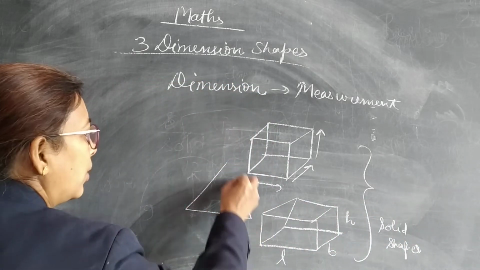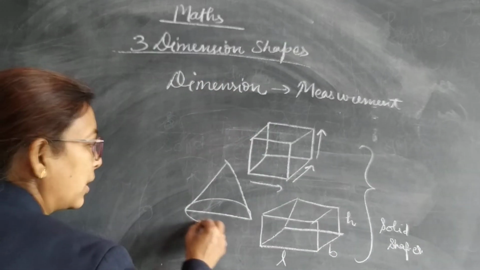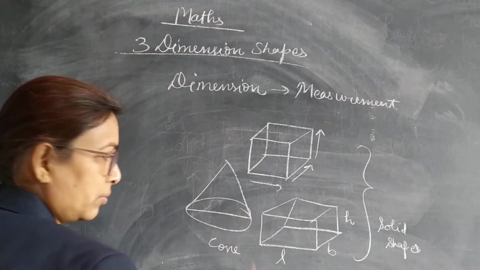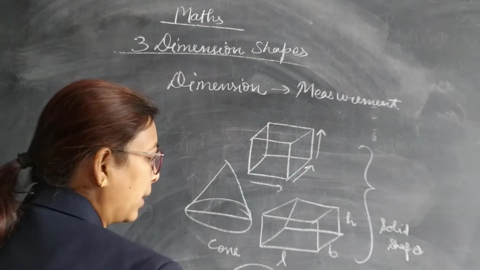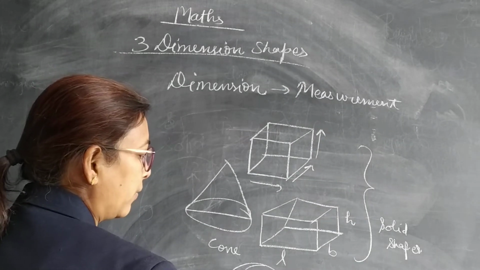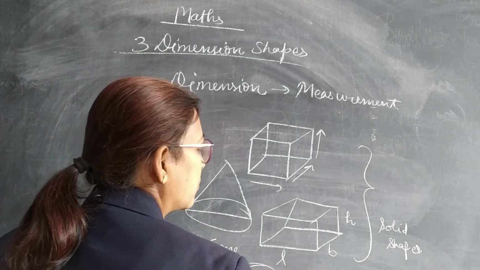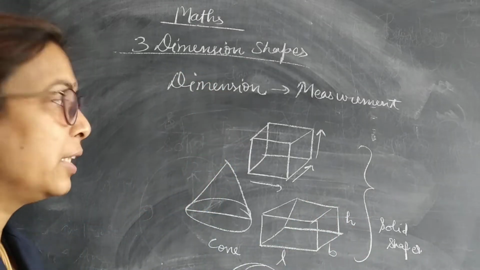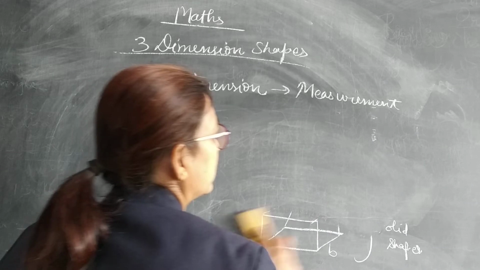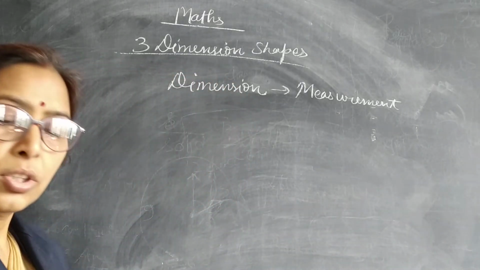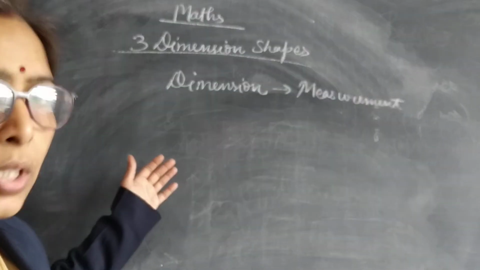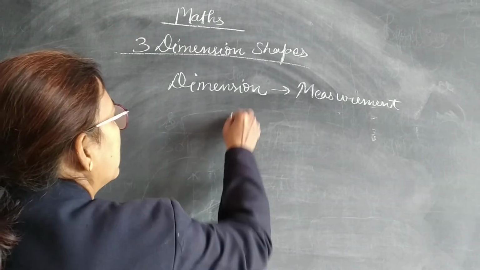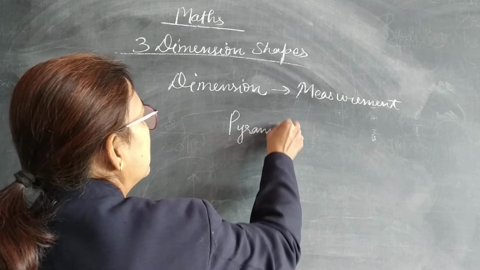You also know about this triangle, but the base is triangle. When we are having a base of circle, then it is called a cone. If we are having any plane figure of circle, if we are having this, that is called sphere. So these all figures are known as solid shapes, and these all are the three-dimension shapes. Now these shapes we have studied in the junior classes also, but here we are going to study about the new shape, that is known as the pyramid.